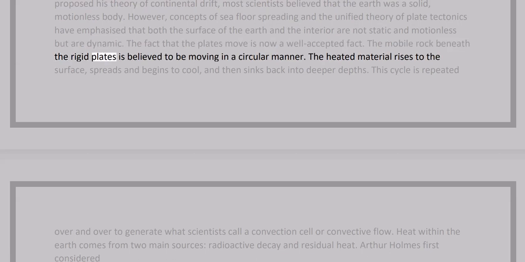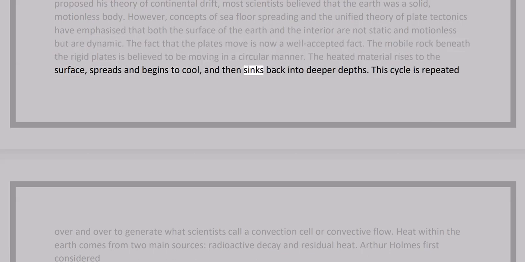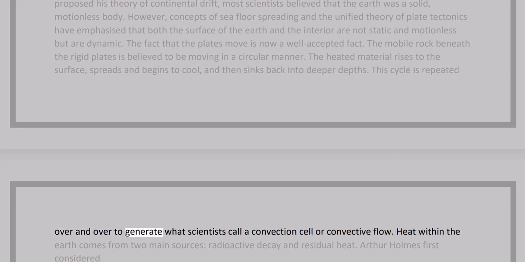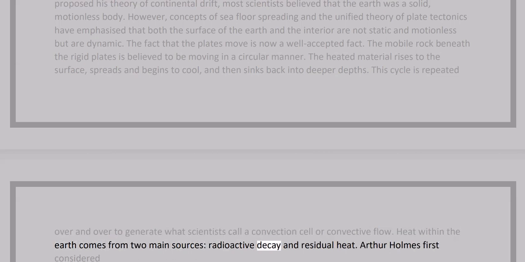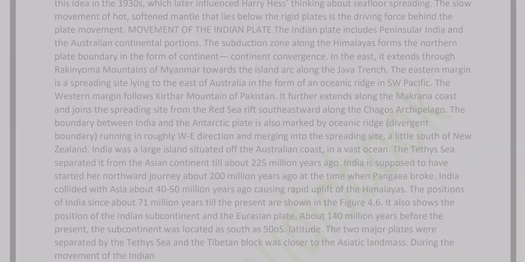The mobile rock beneath the rigid plates is believed to be moving in a circular manner. The heated material rises to the surface, spreads and begins to cool, and then sinks back into deeper depths. This cycle is repeated over and over to generate what scientists call a convection cell or convective flow. Heat within the Earth comes from two main sources, radioactive decay and residual heat. Arthur Holmes first considered this idea in the 1930s, which later influenced Harry Hess's thinking about seafloor spreading. The slow movement of hot, softened mantle that lies below the rigid plates is the driving force behind the plate movement.